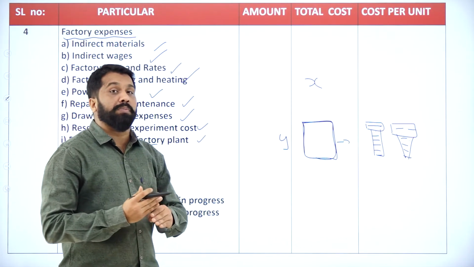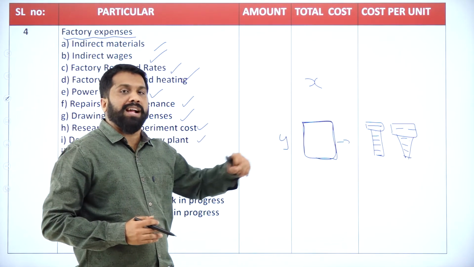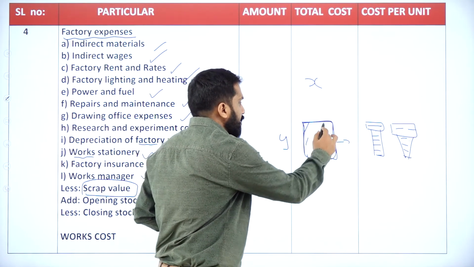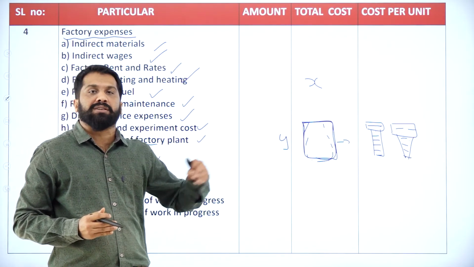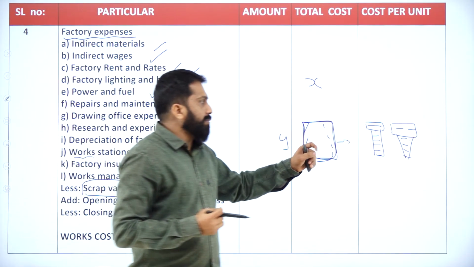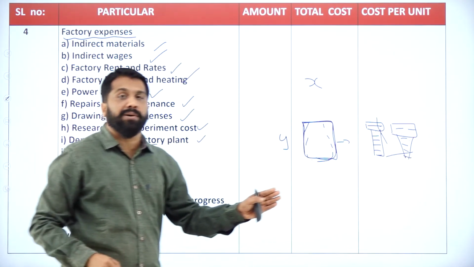So you are supposed to make that screw. Now, at the time of making that shape, what happened? The edge will be removed. So those edges we call scrap, or while manufacturing, it is cut or there is some damage. Those are called scrap.